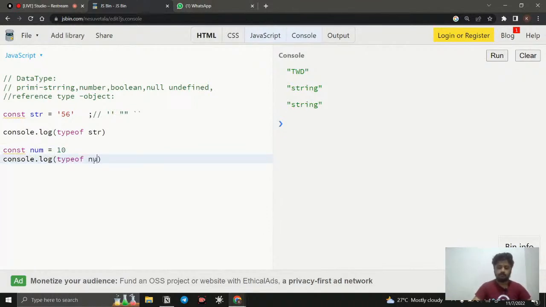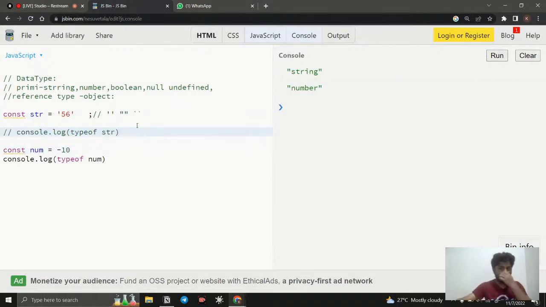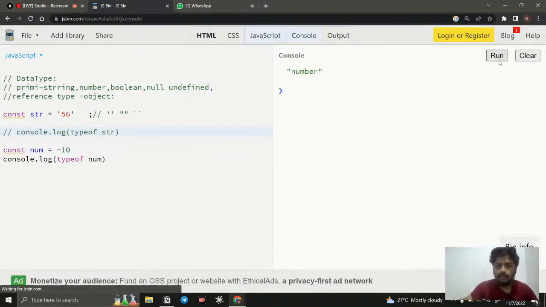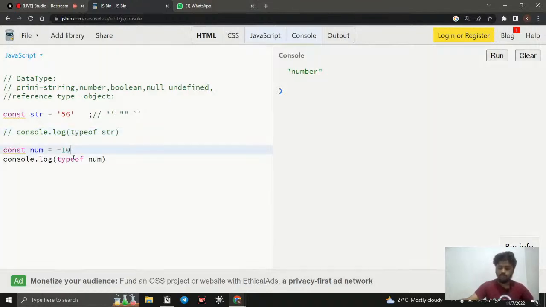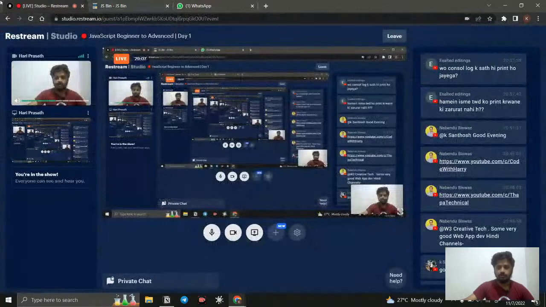So I just say, okay, if I run it, you can see number, so it is going to be an integer. If I use the minus, then also the final one is going to be a number. So I just comment this one. Okay, so it is going to be a number, and if I run this, it's going to be a number. And if I use a decimal, something like this, if I run it, it is going to be a number, right? So whatever you are using here, everything is considered a number. Even if it is a decimal value or float value, everything is going to be considered a number only.